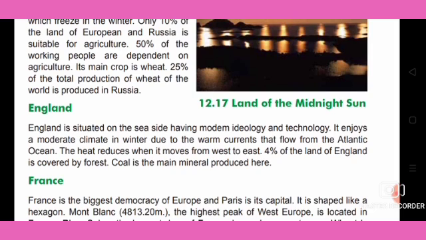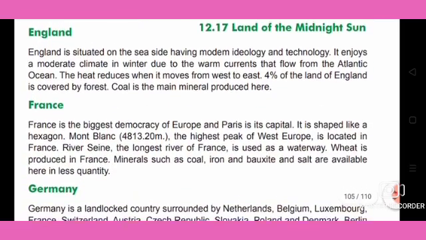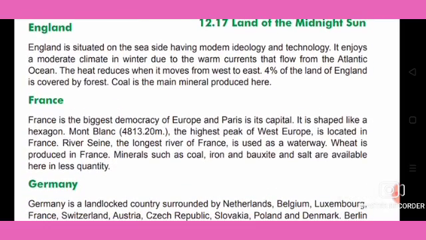Next we will see England. England is situated by the sea, having modern ideology and technology. It enjoys a moderate climate in winter due to the warm currents that flow from the Atlantic Ocean.